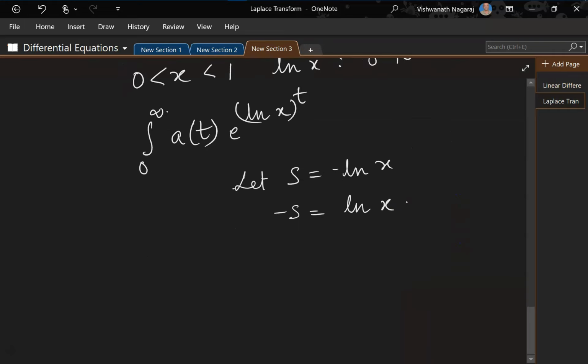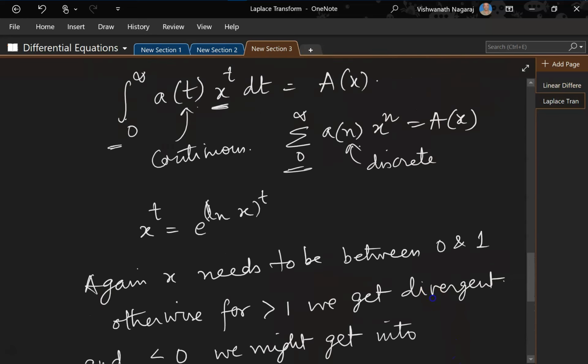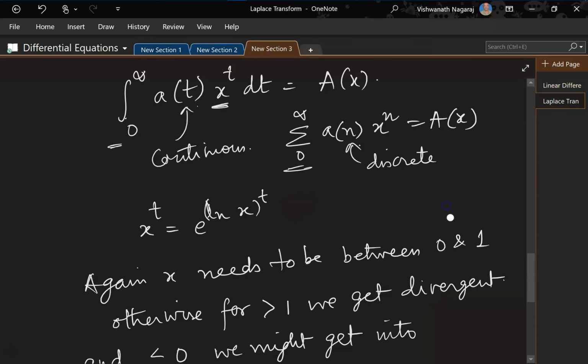So what happens to our expression here? The integral becomes integral from 0 to infinity of a of t, e to the power of natural log of x, that is minus s, to the power of t, can be written like this. And since we are talking of integral, dt, right? So everywhere I missed dt. Got it?